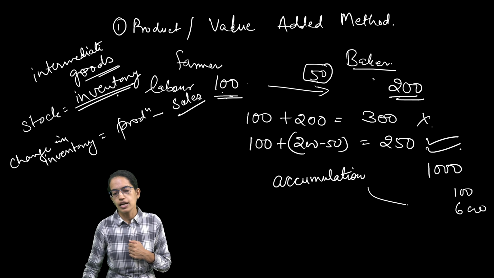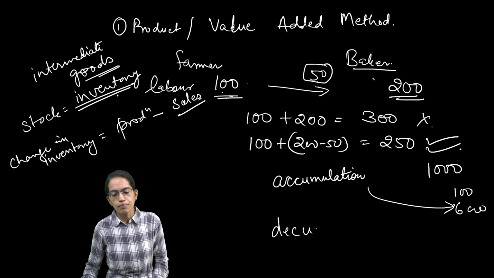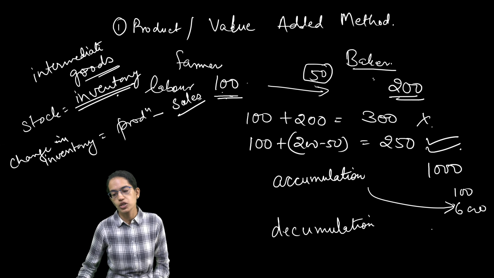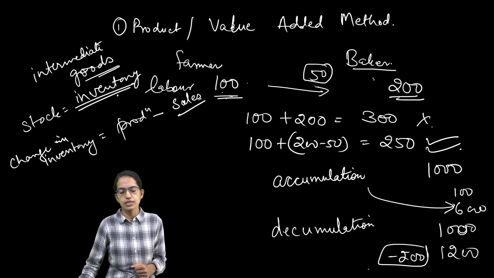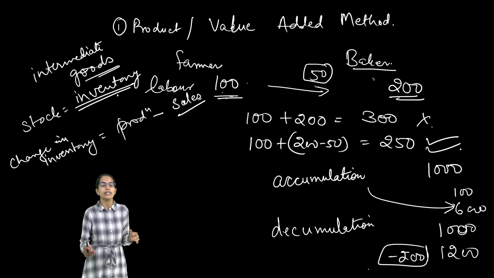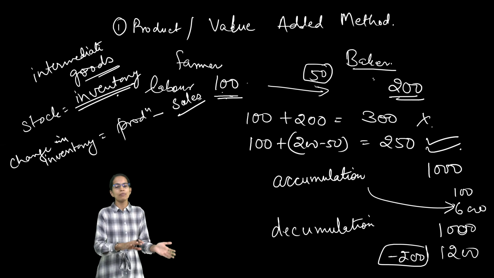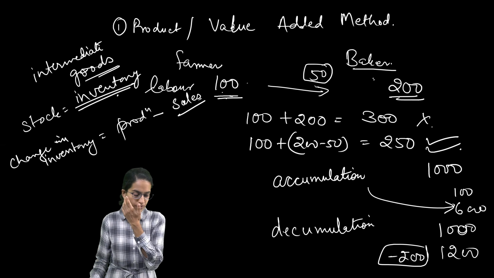So there is an unplanned accumulation of inventory, and there can also be an unplanned decumulation of inventory. Decumulation of inventory would occur when you have 100 pieces, but suddenly you receive an order for 1200, so you run short of 200 pieces here. So there can be an unplanned accumulation or decumulation of inventory, based on what you are actually trying to do.